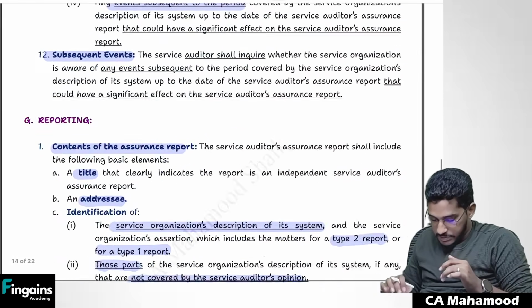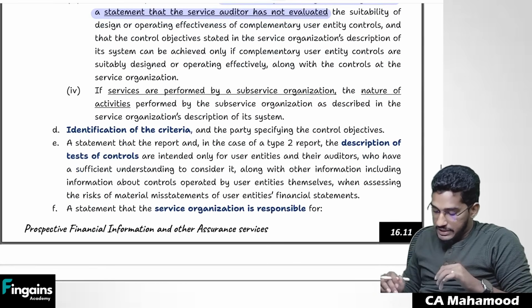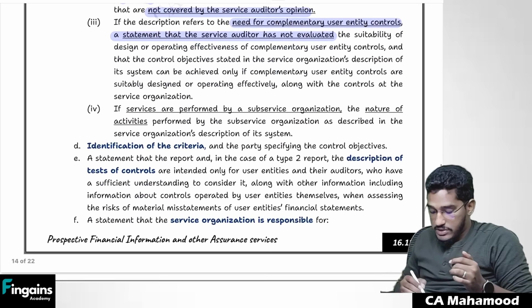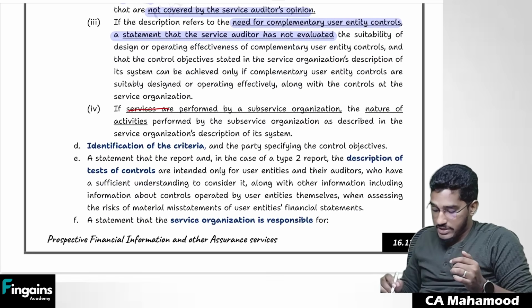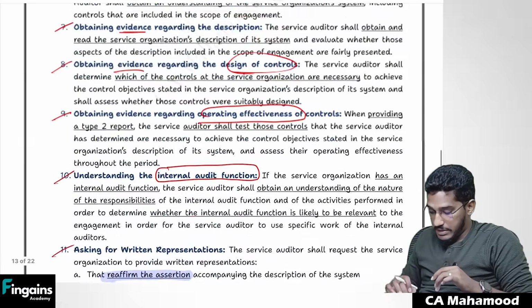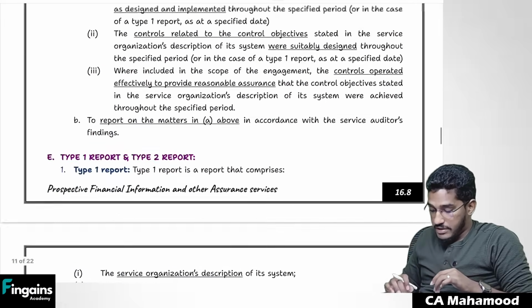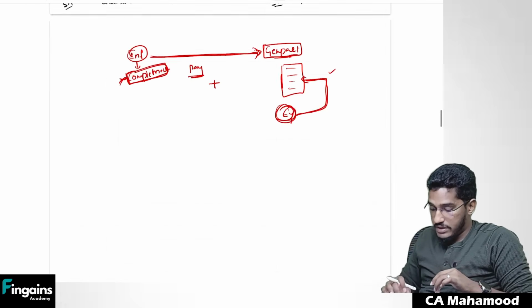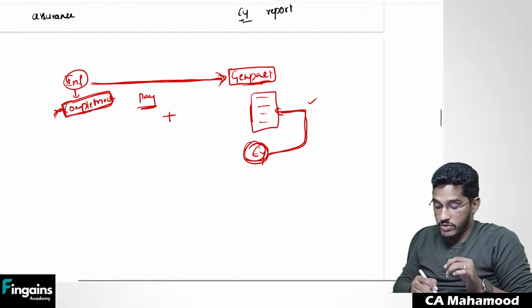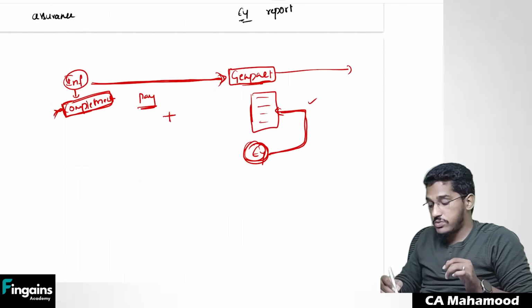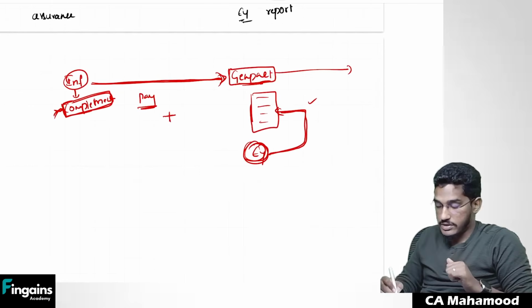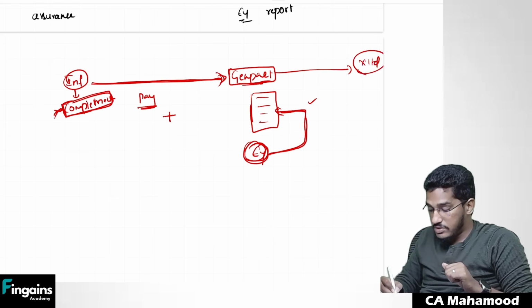Then after that, what will be the next content? After that, if the services are performed by a sub-service organization, then the nature of activities. See, this is the meaning: sometimes what will happen is, Infosys has outsourced the activities to the service organization, which is Genpact. Now, sometimes Genpact will further outsource the same activity to some other organization, some X Limited. So now this will be called a sub-service organization.